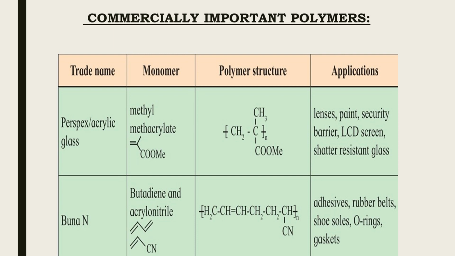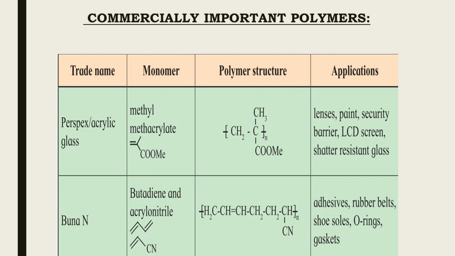The first polymer, whose trade name is Perspex, also called acrylic glass, has monomer methyl methacrylate. The polymer structure is as shown in figure, and it is used in lenses, paint, security barriers, LCD screens, and shatter resistant glass.